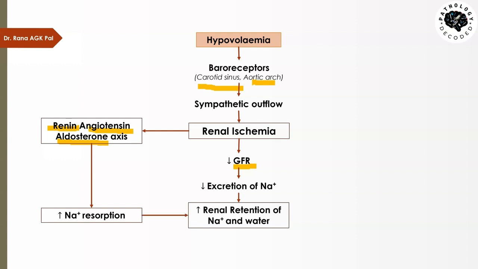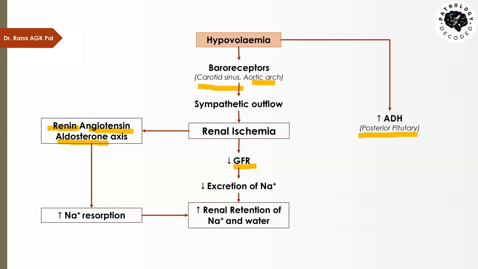Then there is a third mechanism, which is increased ADH. It is secreted by the posterior pituitary. Whenever there is hypovolemia, less blood reaches the posterior pituitary, and there are sensors in the brain, also the thirst sensor. Due to hypovolemia, there will be an increase in concentration of the blood because the volume is lost.